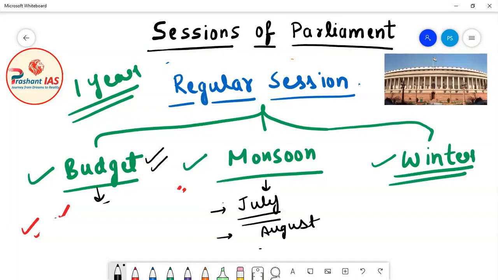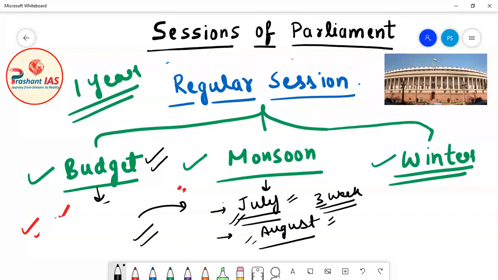The budget session is a very long session, because it is also very important. The monsoon session generally lasts for only 3 weeks. So this is a 3-week session which starts in July and ends in August. It is a small session if we compare it with the budget session.